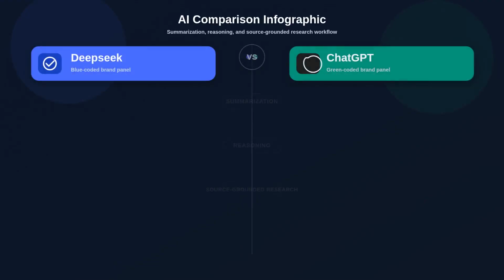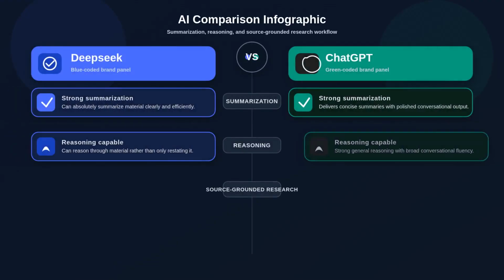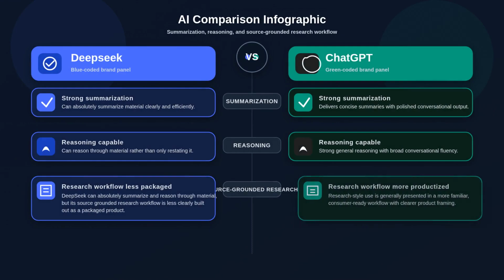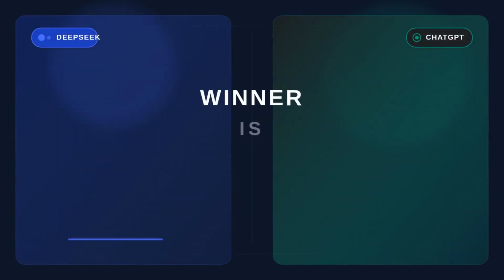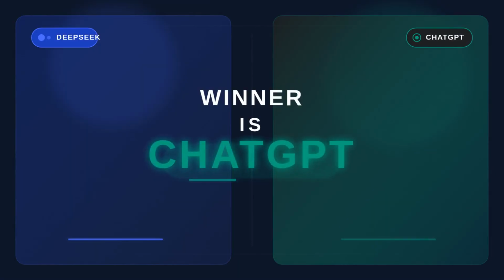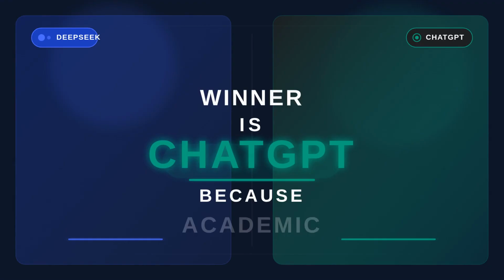DeepSeek can absolutely summarize and reason through material, but its source-grounded research workflow is less clearly built out as a packaged product. Winner is ChatGPT because academic writing gets easier when research and writing happen in the same tool.